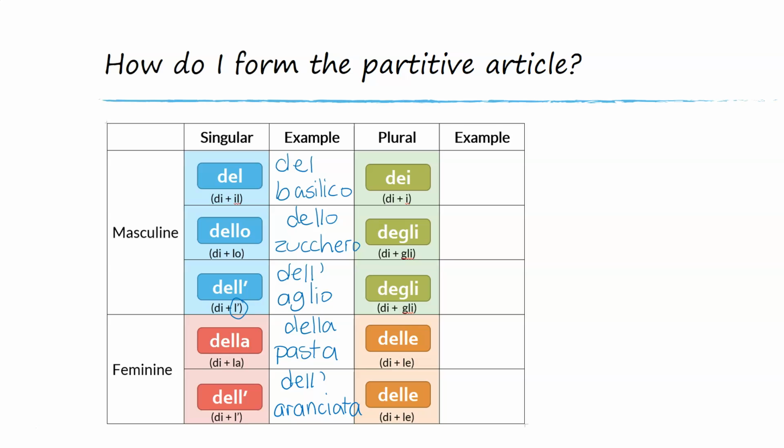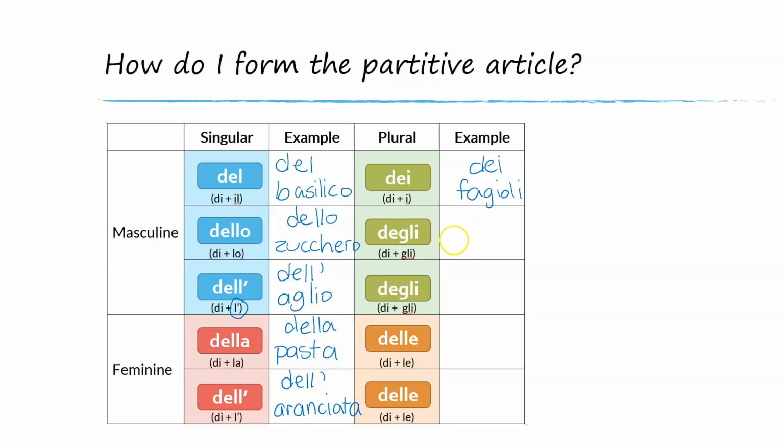All right, let's look at the plural forms. So the plural form, if our definite article is i, so this is most masculine nouns, is going to be dei. So if we take the word fagioli, meaning beans, our word for some will be dei fagioli. Now, at the moment, it looks like this only applies to food, and often it does, but there are other words as well that this applies to.